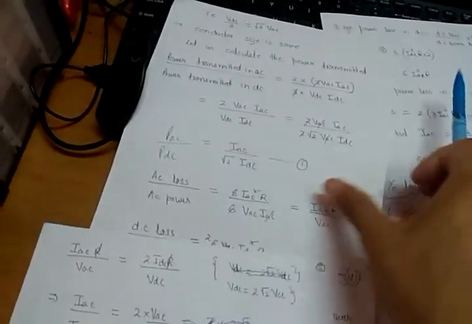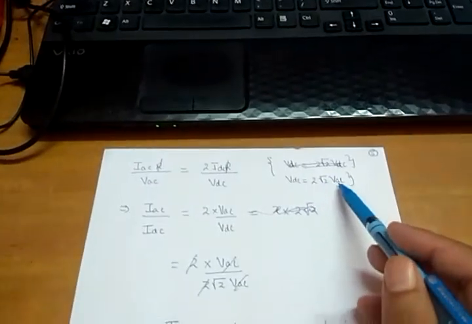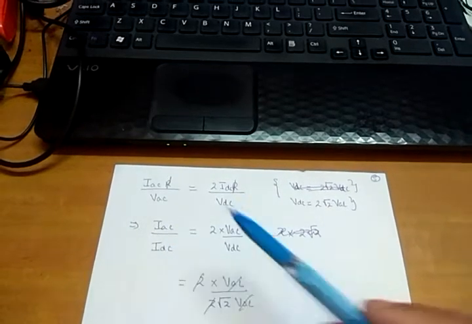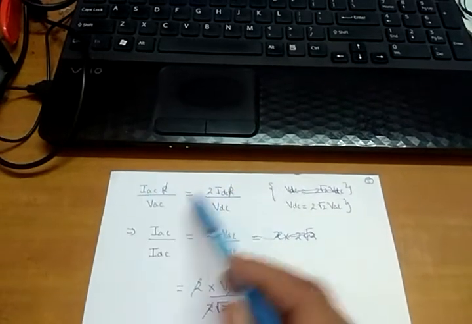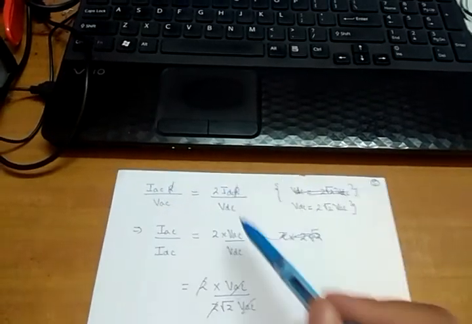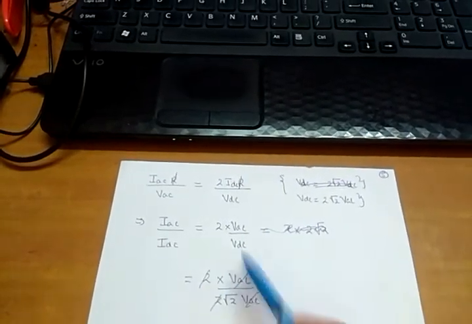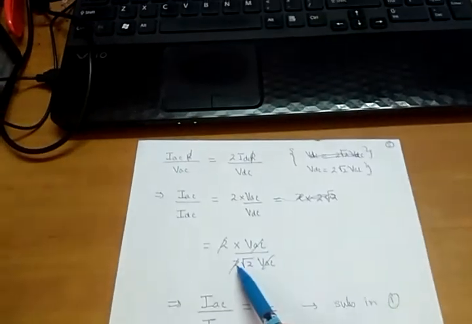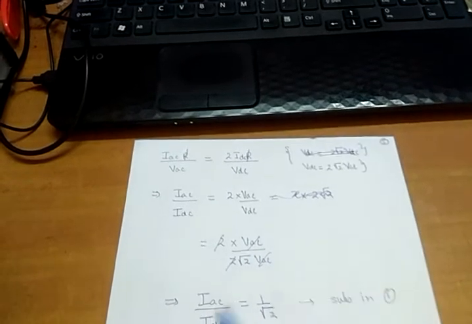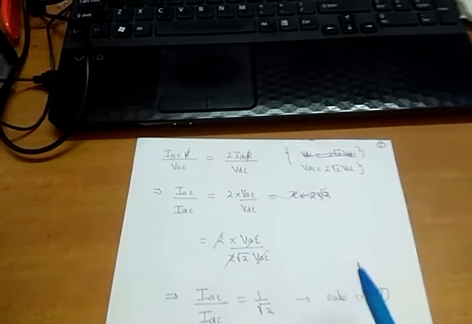And we have assumed that the insulation levels are the same, means VDC is equal to 2 root 2 VAC. So IAC by IDC will be 2 VAC by VDC. So 2 multiplied by VAC, and VDC is 2 root 2 VAC. So it will be 2 into root 2 VAC. Simplifying this, I will get IAC by IDC is equal to 1 by root 2.